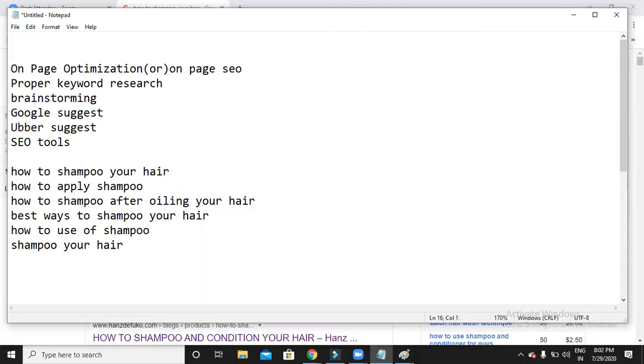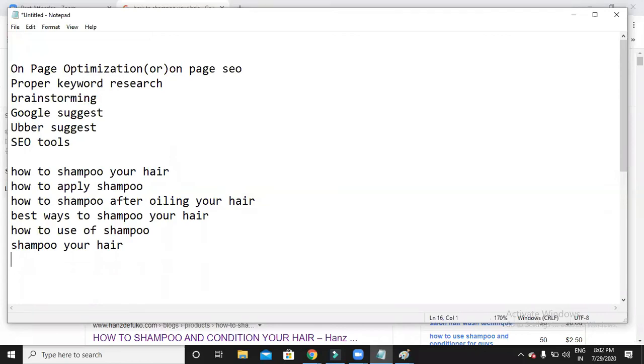Okay, so I have done some brainstorming, and after doing it, I listed out a few keywords like this. These are some possible keywords that people might search for when they are looking for this kind of information. All right. The second step is Google Suggest.